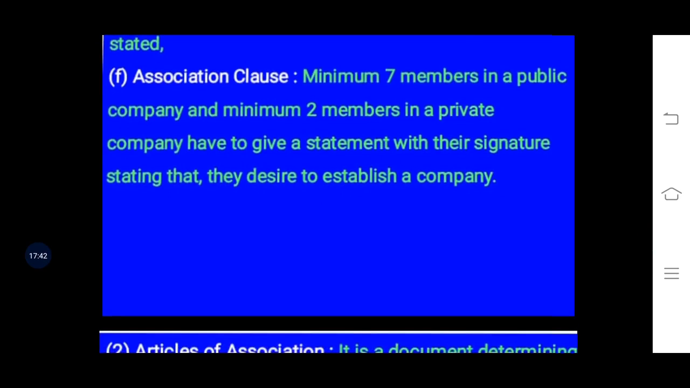Last one is the association clause. Association means how many members will be associated to commence the company. So in case of a public company, at least 7 members should be there, and in case of a private company, at least 2 members should be there, and these members are arranged by promoters only,